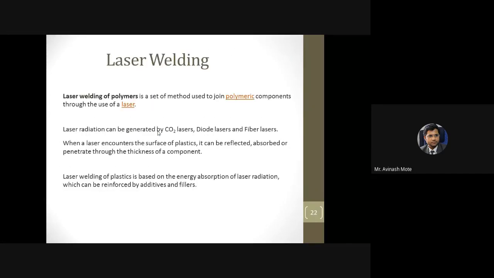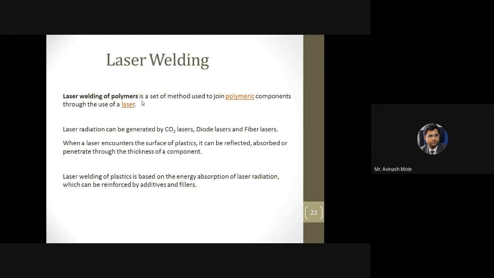Then we have gone for laser welding. Very sophisticated, strong, and clean joints are possible by using laser welding, because we know the thickness of the laser is very small, in microns. Possibly CO2 lasers or fiber lasers are preferred, and by this laser radiation we can heat the particular surface.